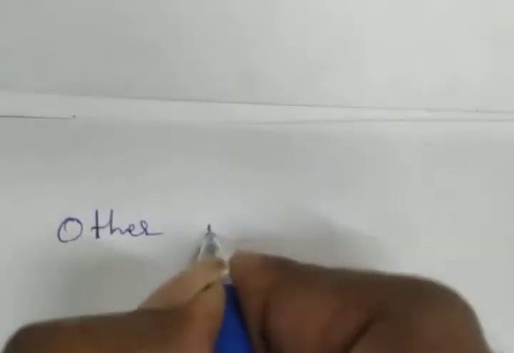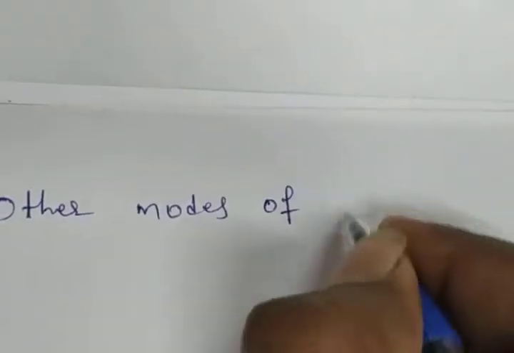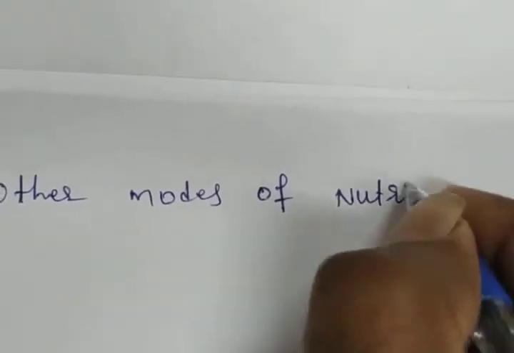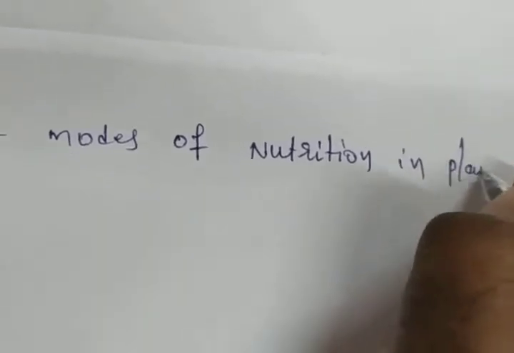Now, other modes of nutrition in plants. These are the nutrition modes undertaken by the plants. Nutrition means food, in that proteins, carbohydrates or fats. These come under nutrition. Okay, what are the other modes of nutrition in plants?